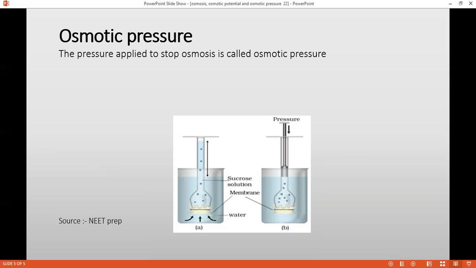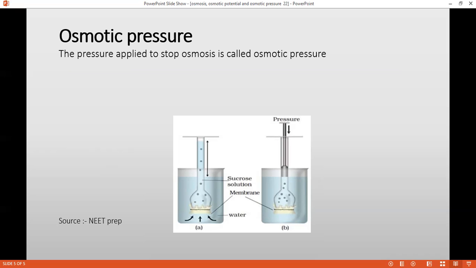Okay. What is osmosis? It is the movement of water molecules from a region of higher water potential to a region of lower water potential through a semi-permeable membrane. That is what's called osmosis. What is osmotic potential? The potential of water molecule to move from one place to another, that is called osmotic potential. So what is osmotic pressure? It is the pressure that we are applying to stop osmosis. That is called osmotic pressure.